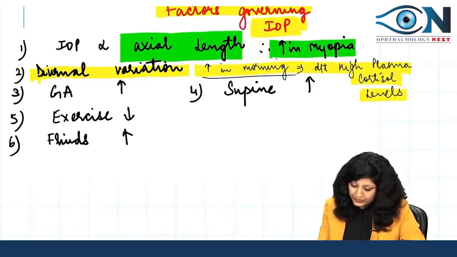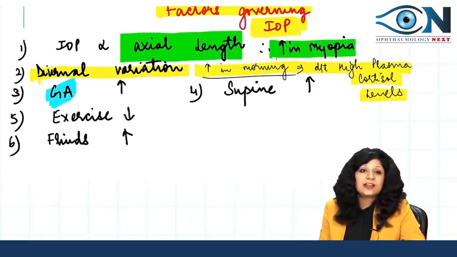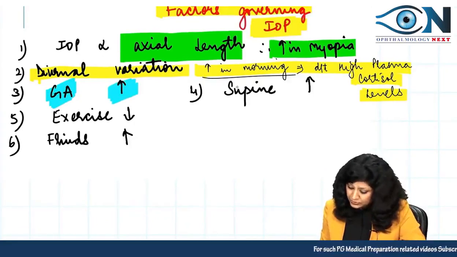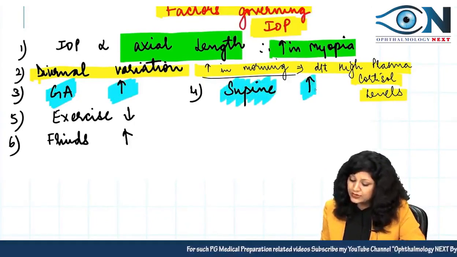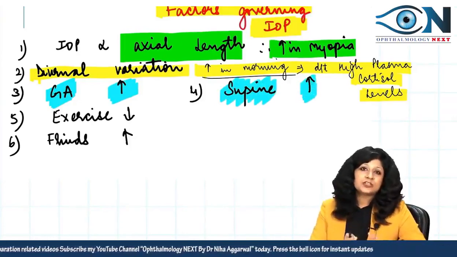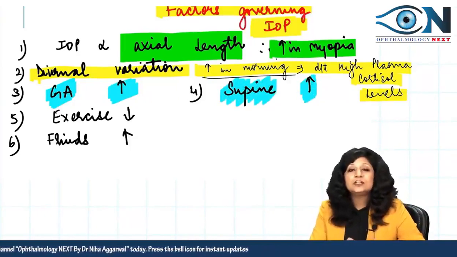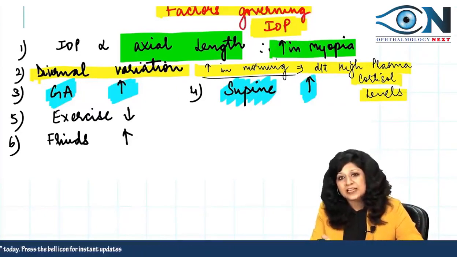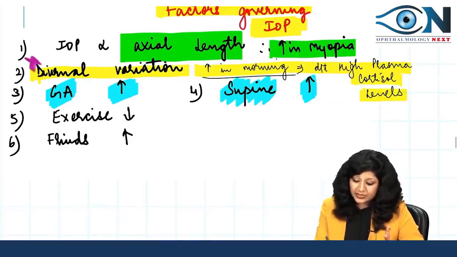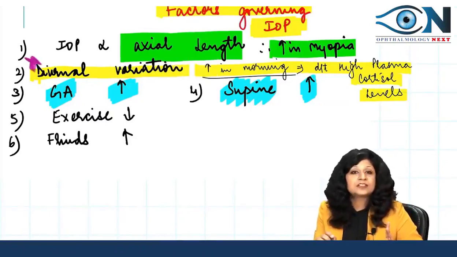Then another important thing is general anesthesia. General anesthetics will increase the intraocular pressure. Then the supine position will also lead to an increase in the intraocular pressure. That is why, when we say that this patient is actually having glaucoma, we say two consecutive readings at least 24 hours apart. Why? In order to avoid this diurnal variation, we take it as 24 hours apart.